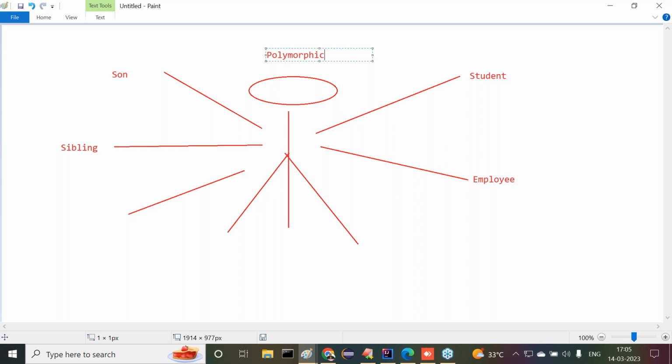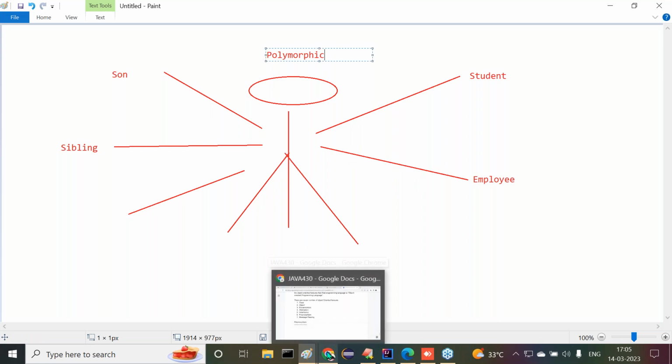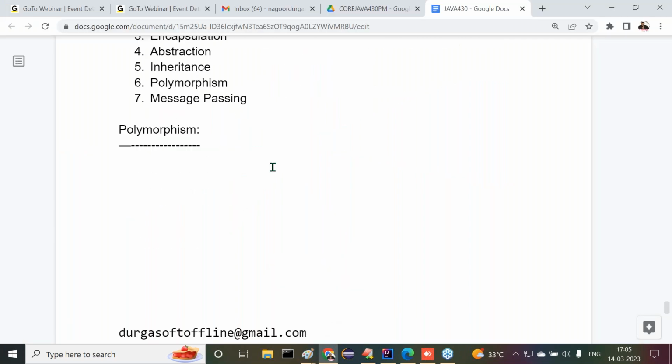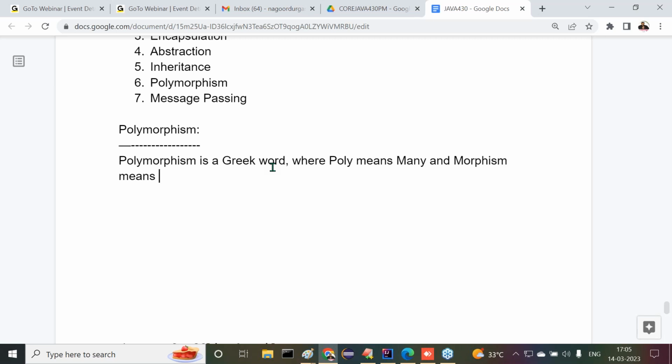Just for your understanding purpose, I'm telling you a better example. First of all, tell me what exactly is the meaning of polymorphism. If you think about this polymorphism, the answer is very clear. Polymorphism is a Greek word, not an English word, where poly means many and morphism means structures.